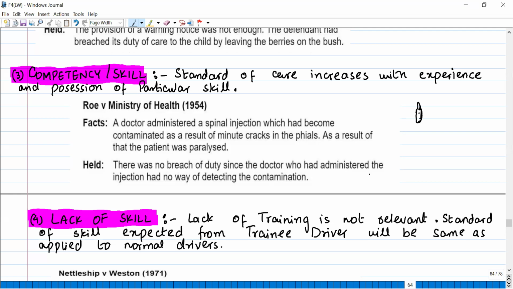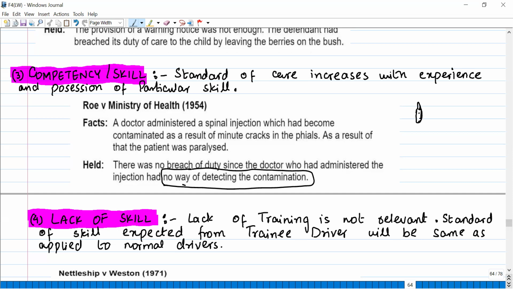Why? Because the doctor who had administered the injection had no way of detecting the contamination. Okay. Now try to understand that a doctor had no way to detect whether the injection was contaminated or not, because the cracks were so minute that they were not visible by naked eye. So here he was not held responsible.